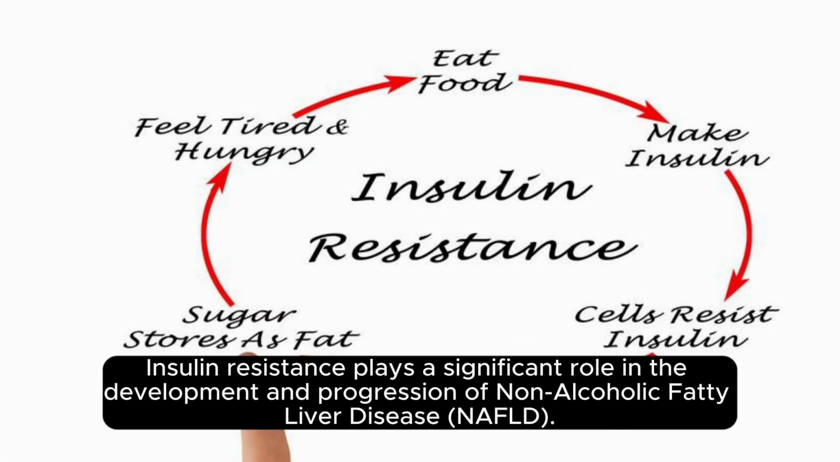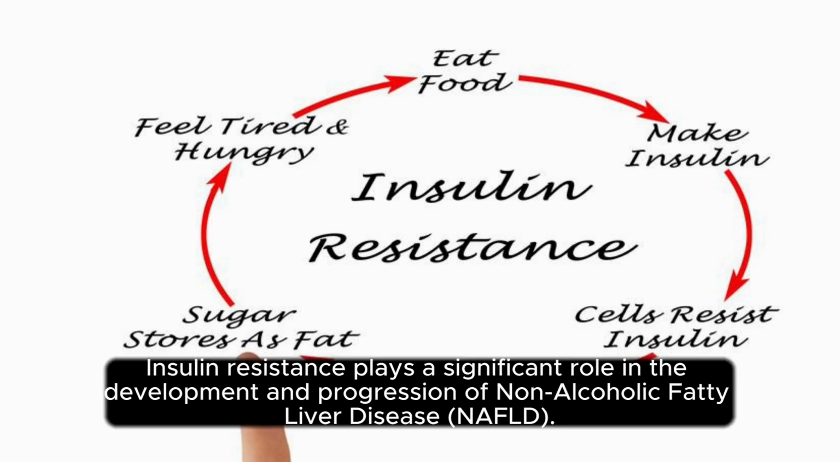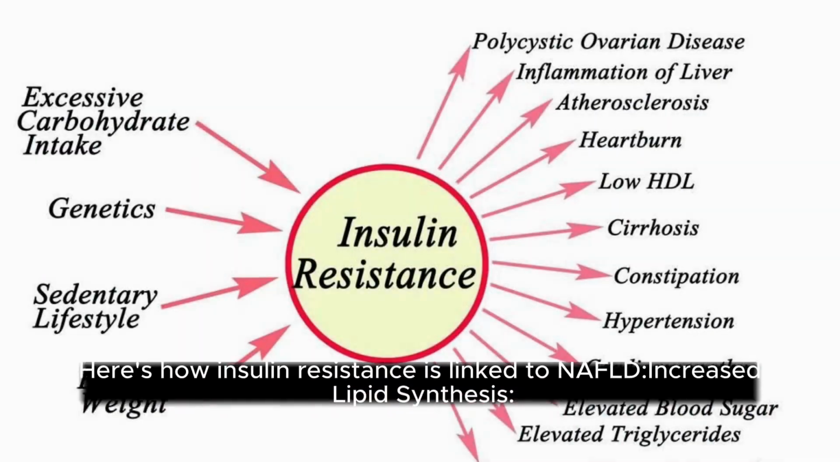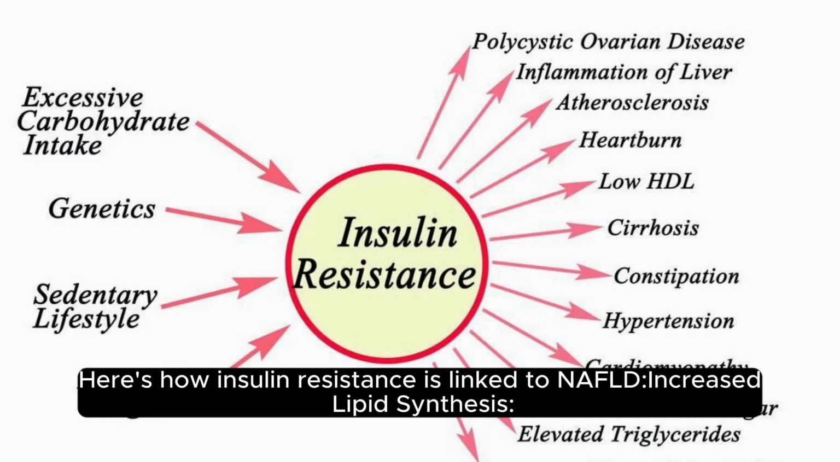4. Non-alcoholic fatty liver disease (NAFLD). Insulin resistance plays a significant role in the development and progression of non-alcoholic fatty liver disease (NAFLD). NAFLD is a condition characterized by the accumulation of fat in the liver, not caused by alcohol consumption. Here's how insulin resistance is linked.